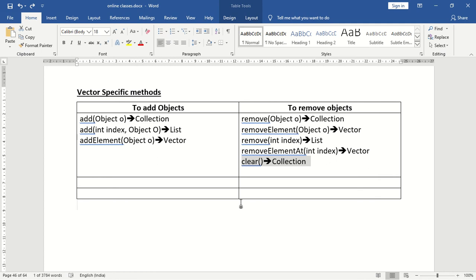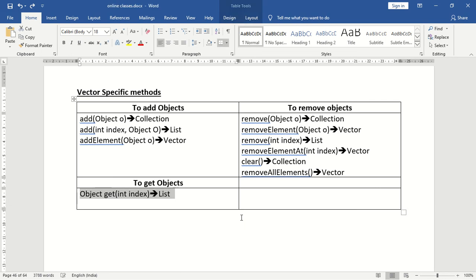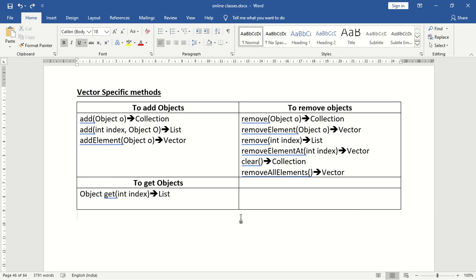Next, to remove all the objects in a collection, the method name is clear. Next, to remove all the elements or all the objects in a vector, the method name is removeAllElements. Next, the next category is to get objects. In the case of list, what is the method? In the case of list, the method name is get of int index. Given the index, it is going to give us the object.